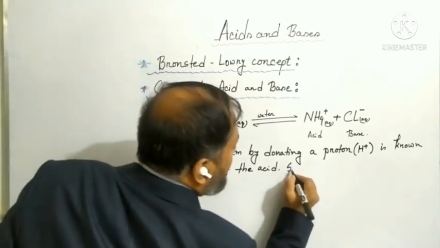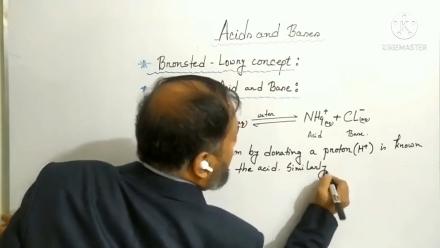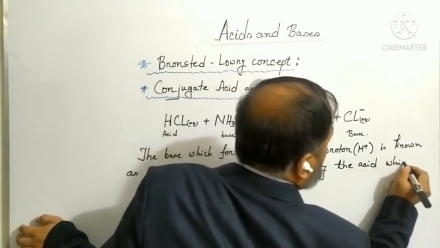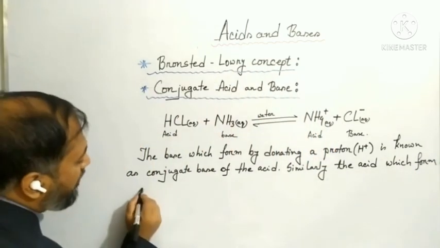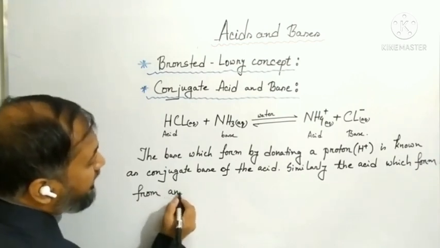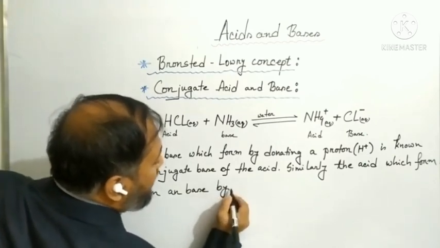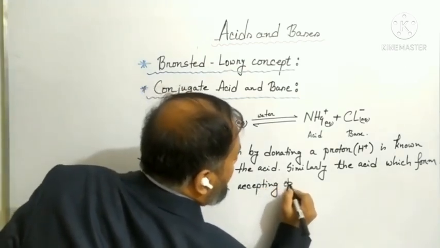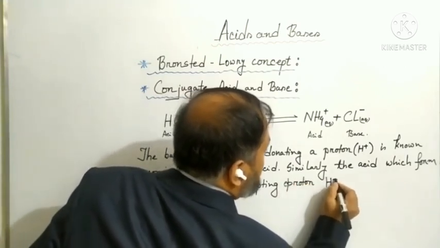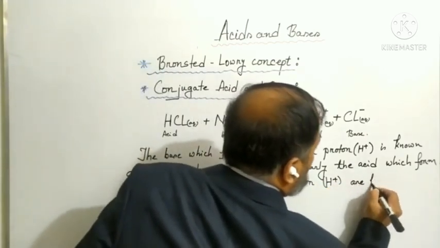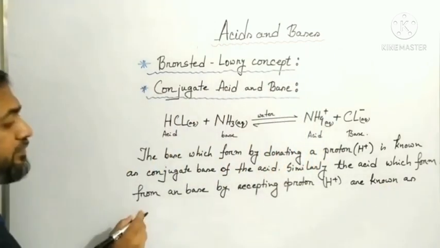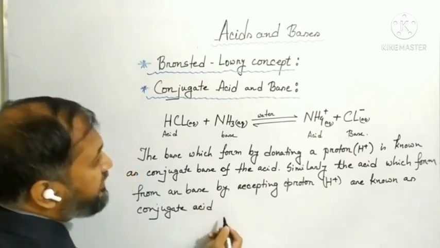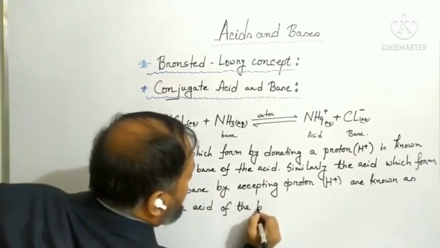On the other hand, in a similar way, the acid which forms from a base by accepting a proton is known as the conjugate acid of the base.